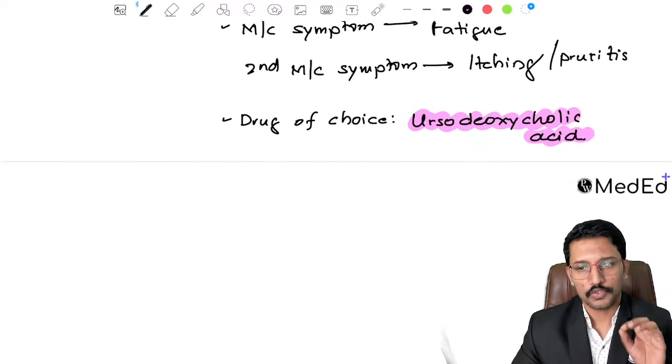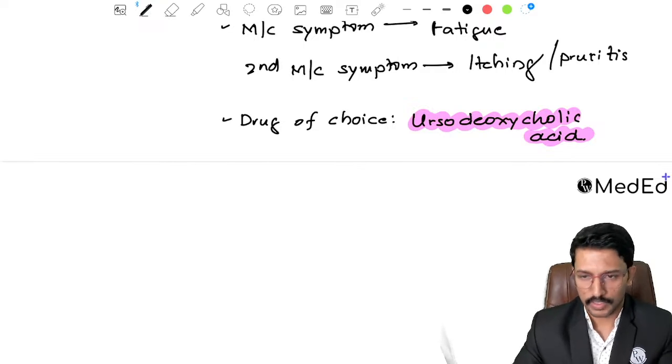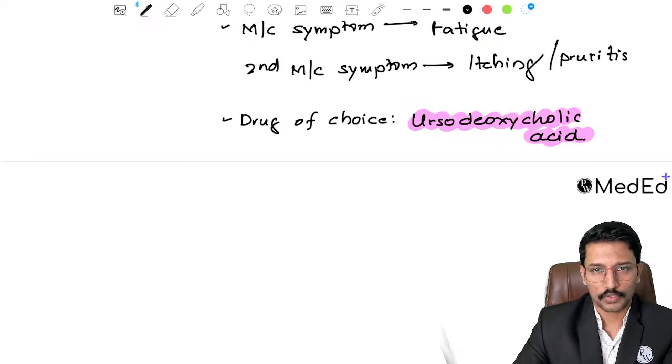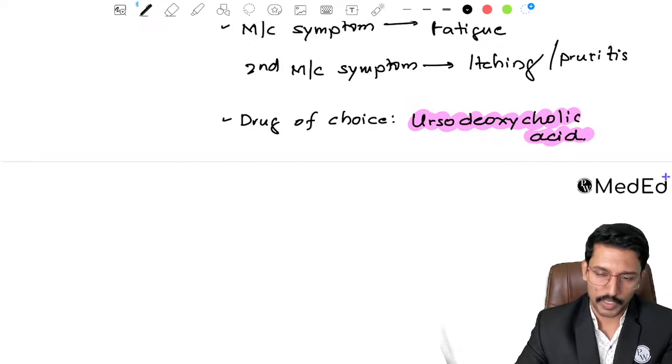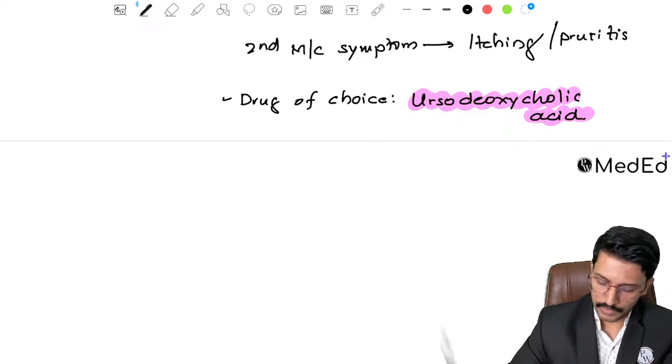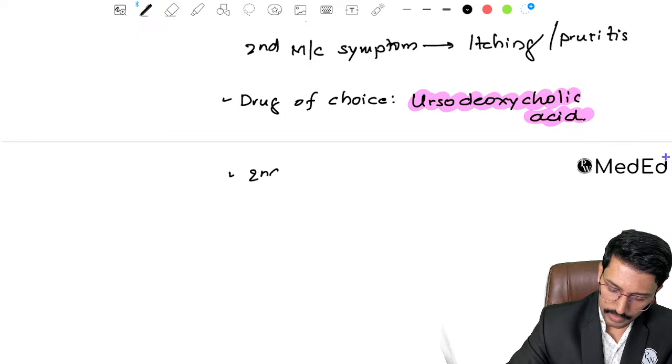And then there is one new drug which has been introduced in the recent past as a second line agent, and that becomes an important pharmacology question. They might ask you what is this newly approved drug for primary biliary cholangitis, and they can ask you about its mechanism, right? So the second line agent, which is an add-on.